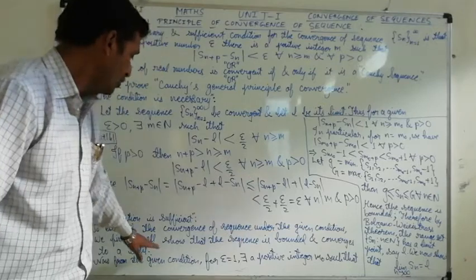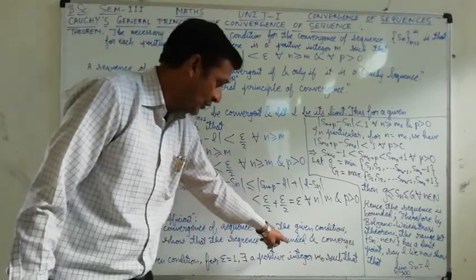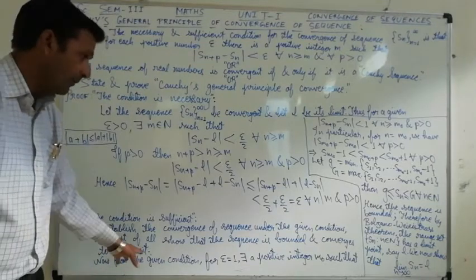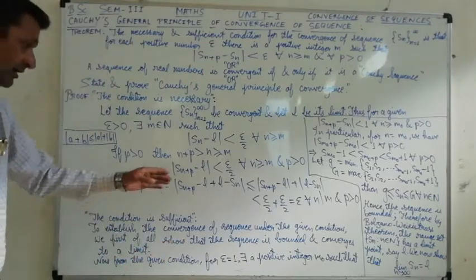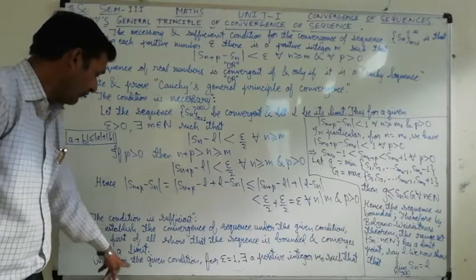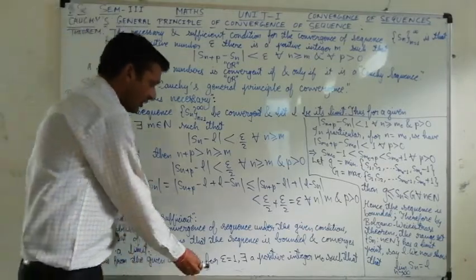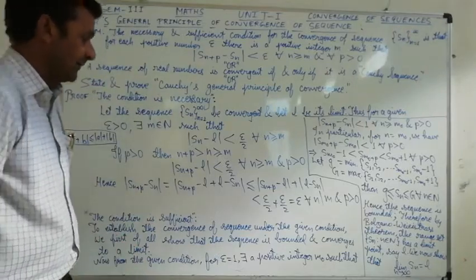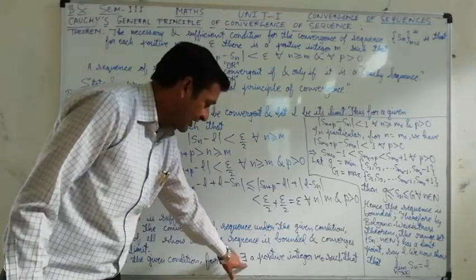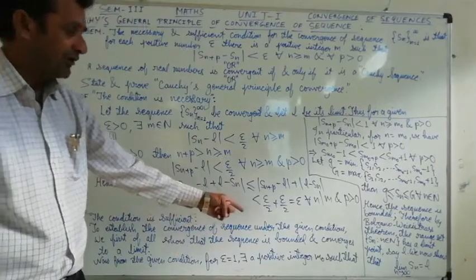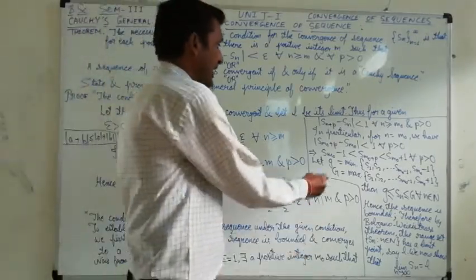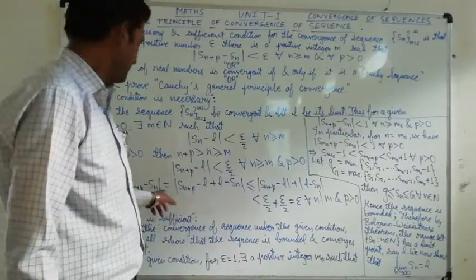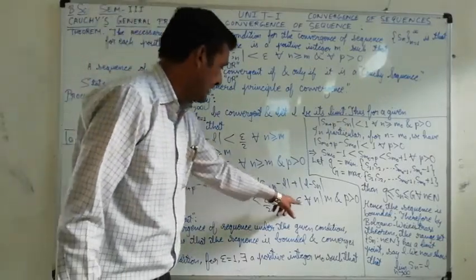Now we have to show that the sequence is bounded and converges to a particular limit. Now from the given condition, for epsilon equal to 1, if we take epsilon equal to 1, there exists a positive integer m0 such that |Sn+p − Sn|, see here it is, |Sn+p − Sn| is less than epsilon.